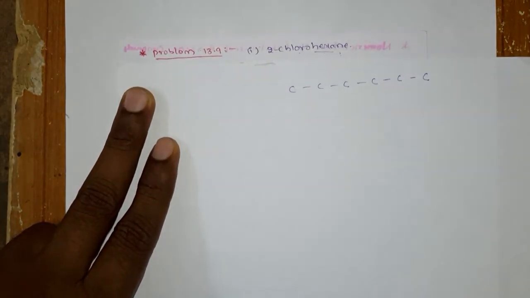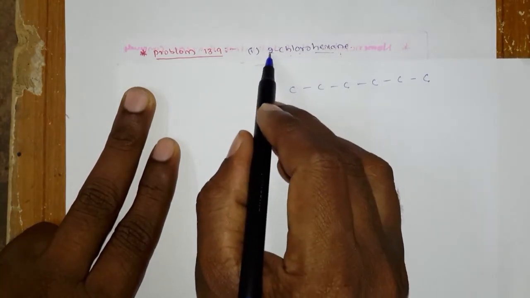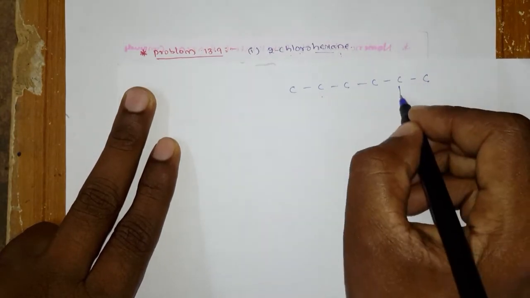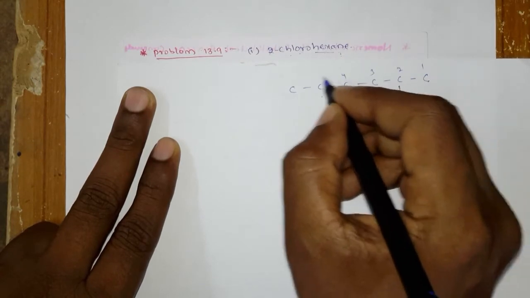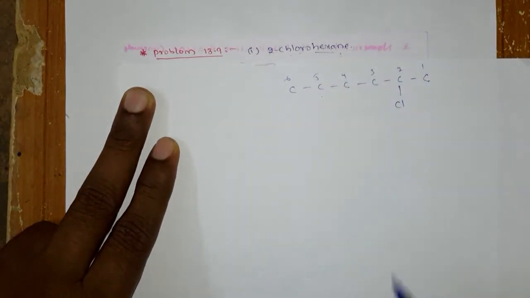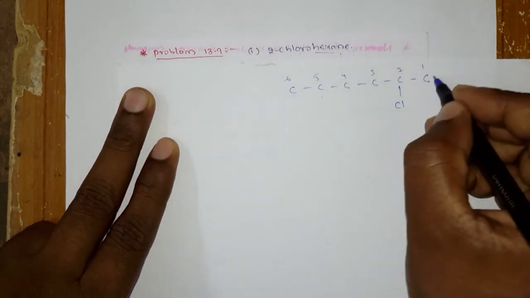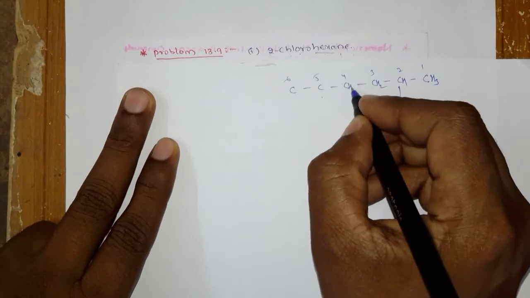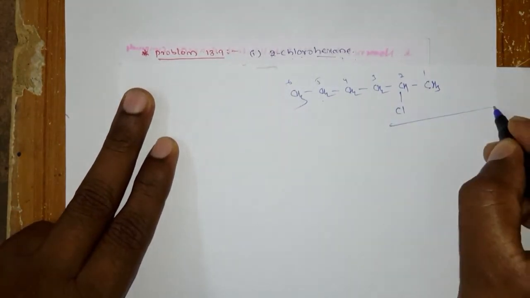The one chlorine is at the 2nd position, so you can take it either here or here. Here I am taking chlorine, with numbering 1 2 3 4 5 6. After writing this, you fill in the hydrogens. So this is the structure.